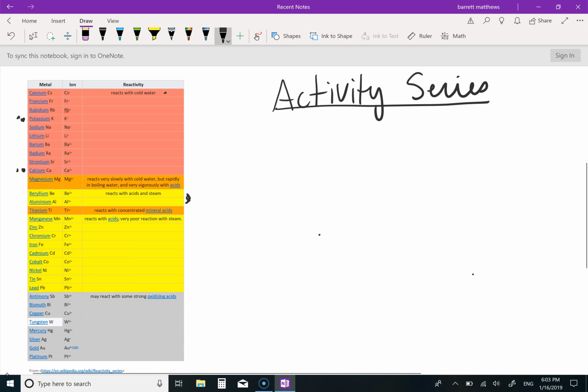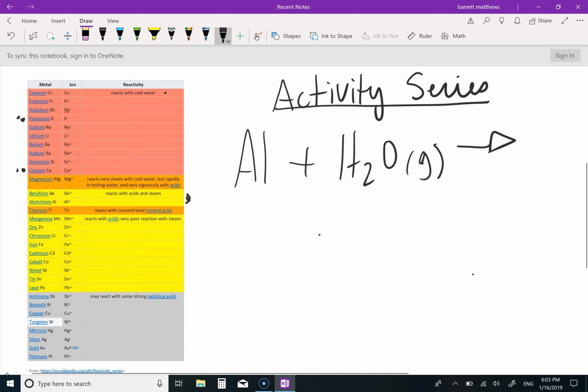Let's take a look at another group. Here we see that it reacts with acid and steam. So how do I know water is steam? If I see that H2O is a gas, I'm going to assume it's hot enough to be a vapor or in the gaseous state. So in the case of aluminum in H2O as a gas, I'm going to say it's hot enough to be steam. Unless, of course, it literally tells me that it's steam.